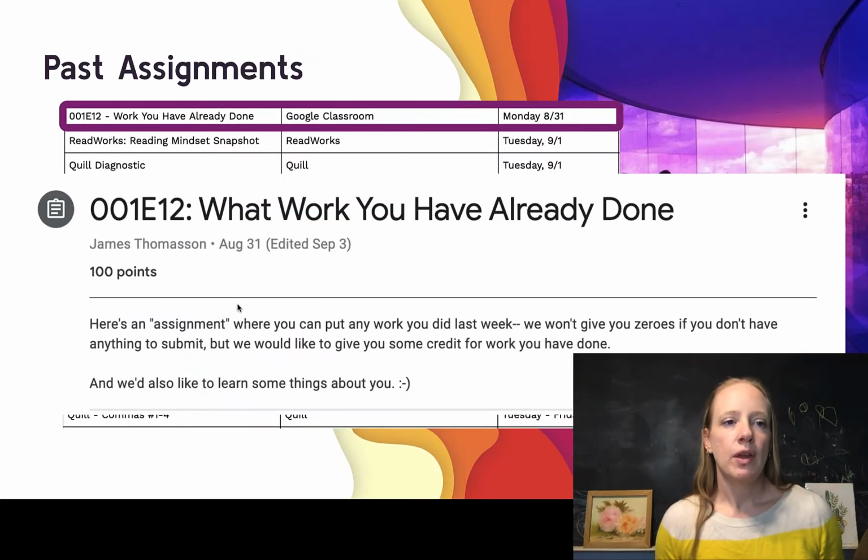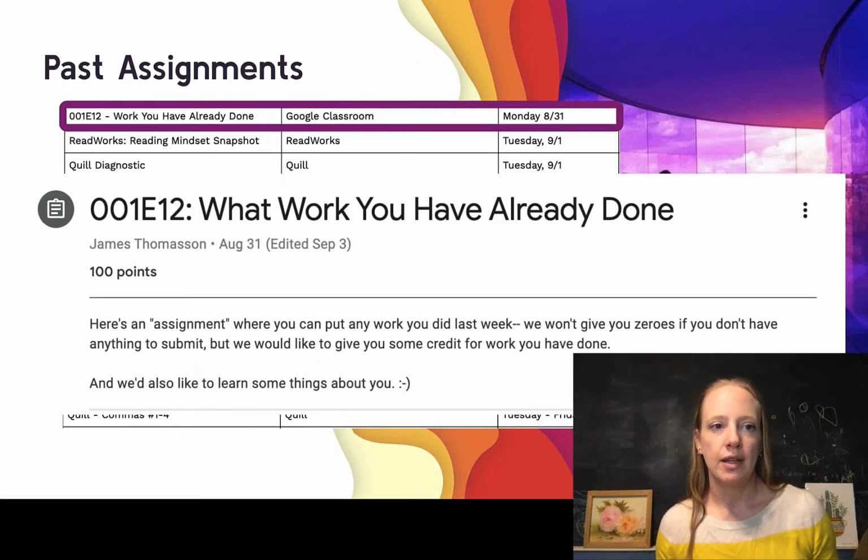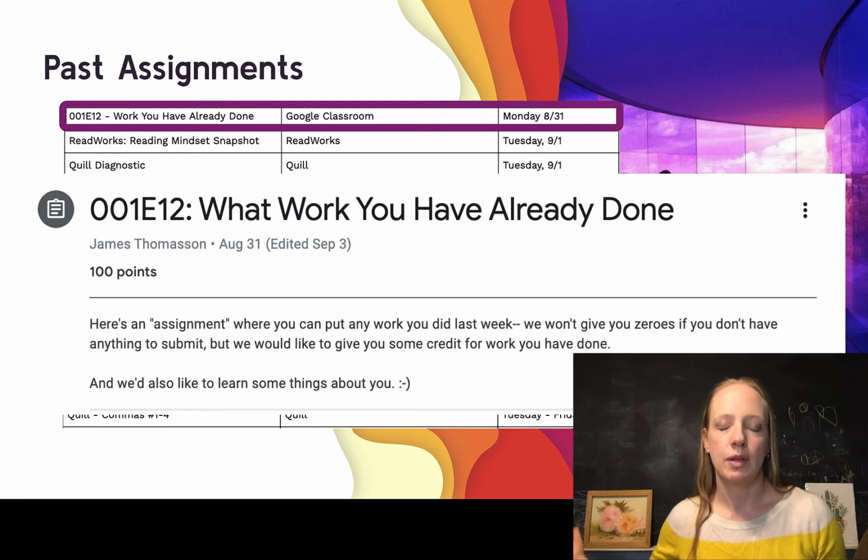Starting with 001. Now the naming convention we use for assignments, the 001, those are just going to go up in order. So 01 is the first one, 002, it goes up in order like that. And then the E12 just distinguishes it by your class, English 12. So the first one, work you've already done.